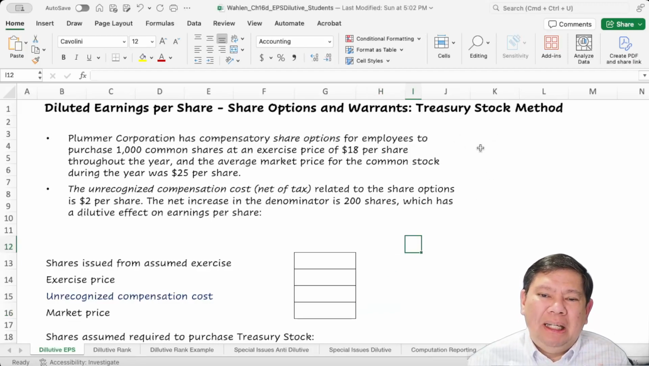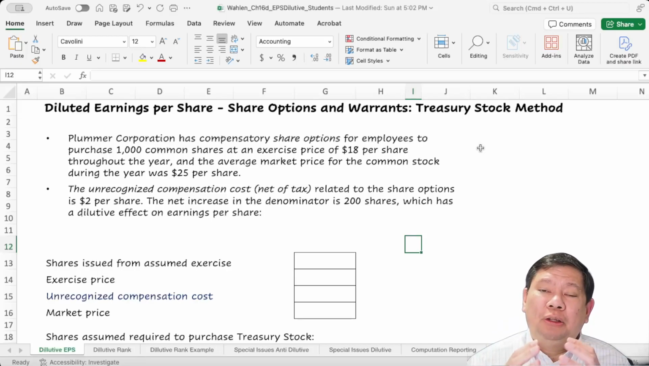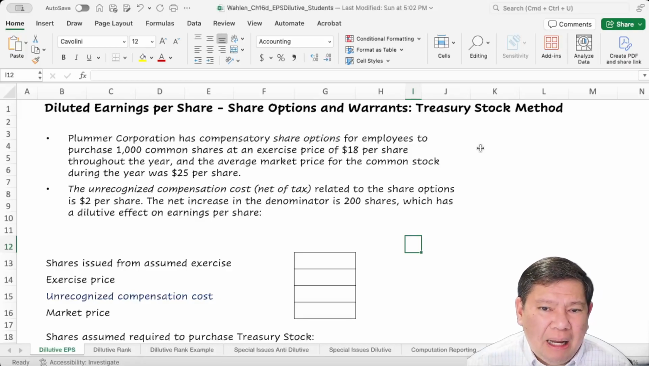Treasury stock method means that from the money that you receive, you use that to buy treasury stock, when you repurchase your own stock. And then you still have to issue common stocks. Now, the net impact, the difference, is the additional common stock issued after deducting the treasury stock. That's the amount that will affect the earnings per share. So let's take a look at this example.